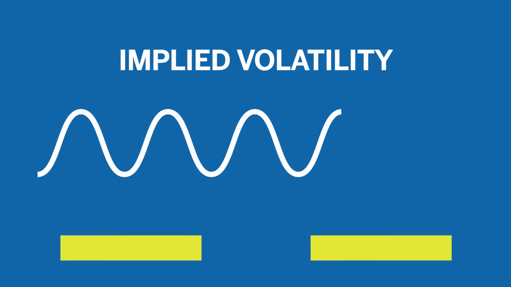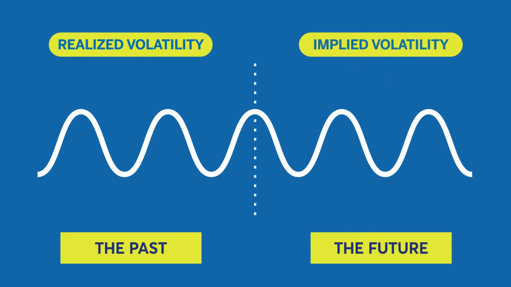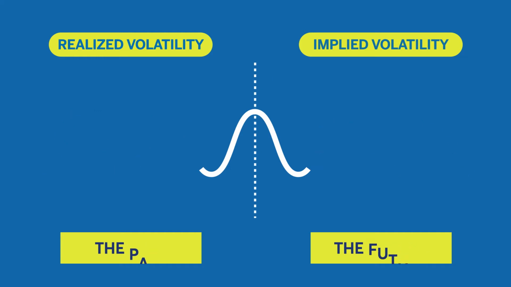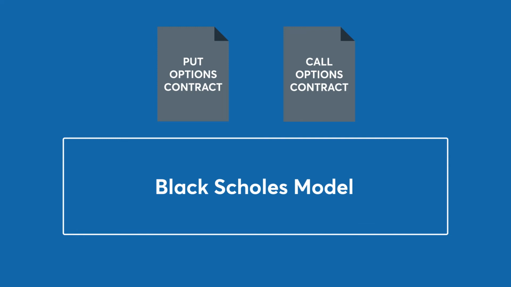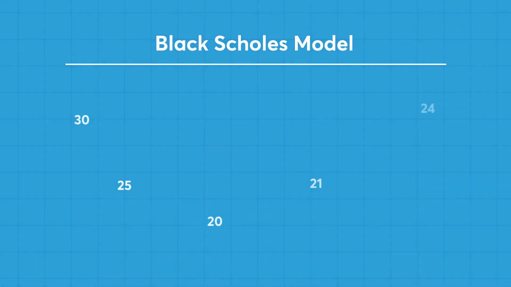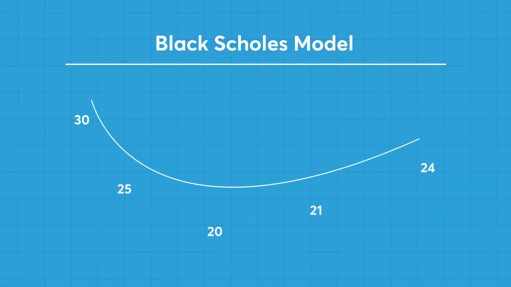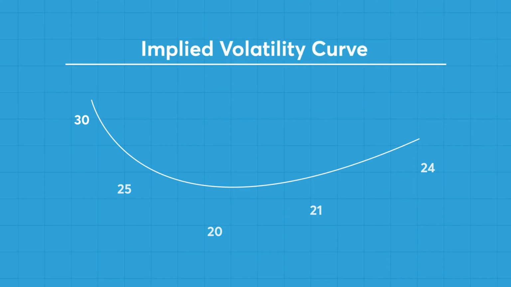Implied volatility is a measure of expected future bounciness of the underlying, as opposed to realized volatility, which is a measure of what has already happened. Using option pricing models, market participants have been able to calculate the implied volatility of specific options at specific strikes. The collection of these implied volatility levels with the same expiration is called the implied volatility curve.